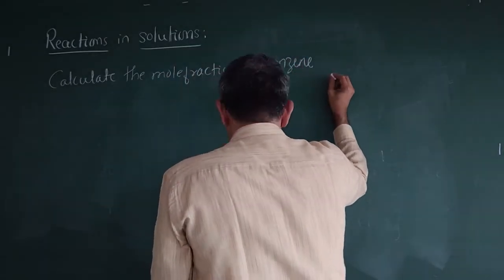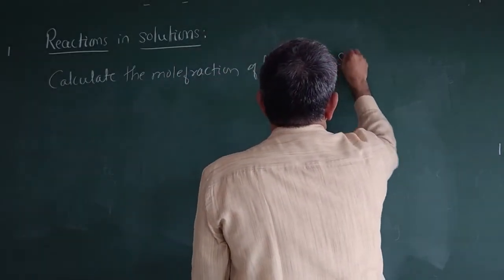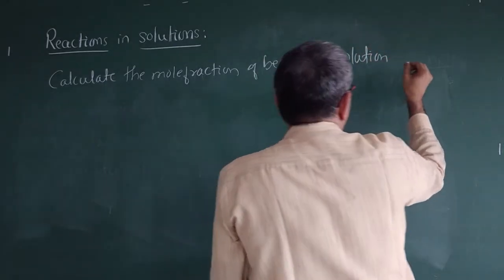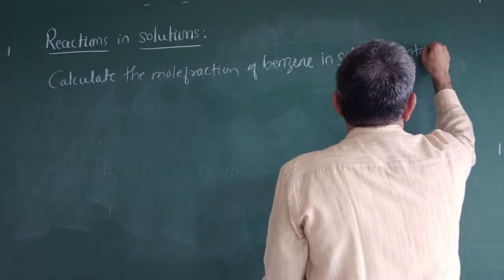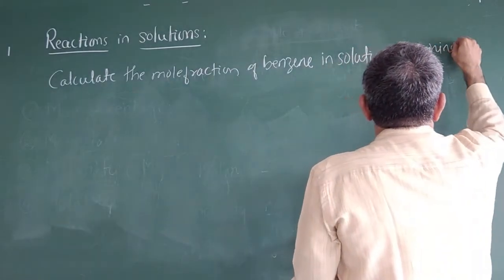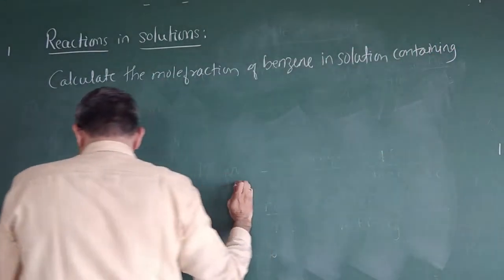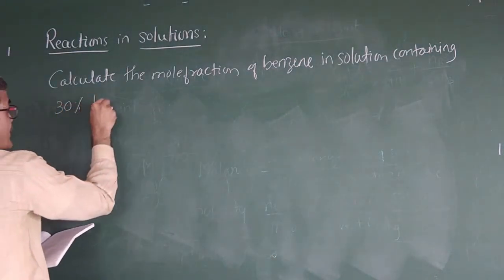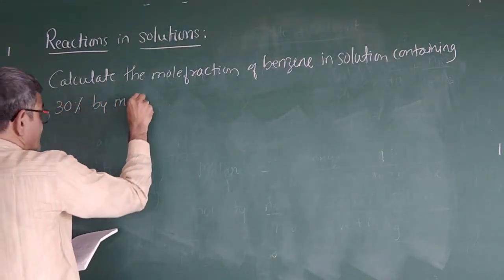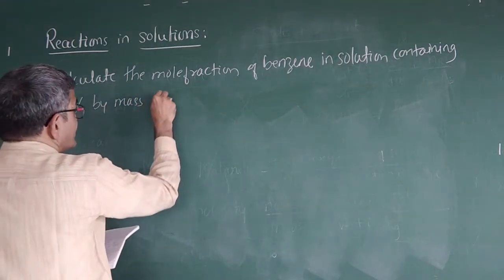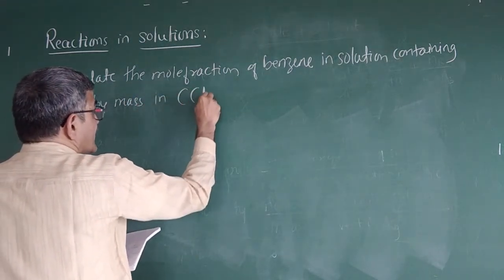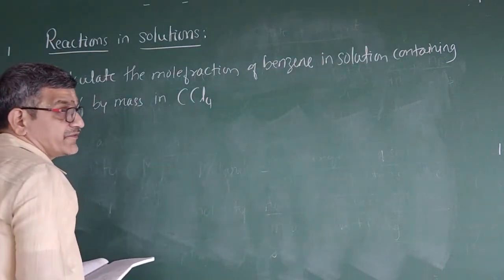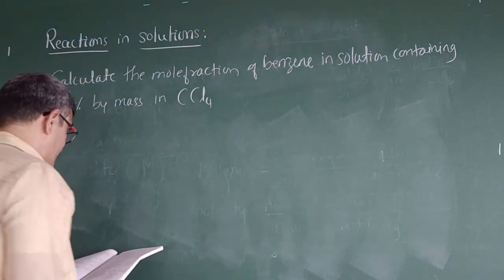Calculate the mole fraction of benzene in the solution containing 30% by mass in carbon tetrachloride. Carbon tetrachloride formula ಬಂದಿದೆ ನಾನು CCl4, carbon tetrachloride.